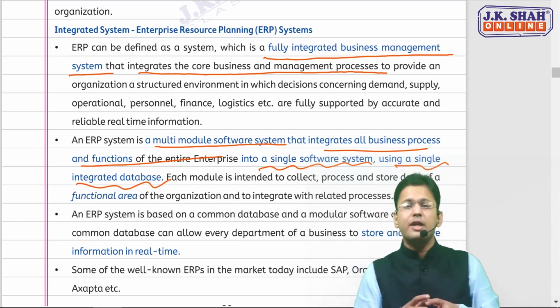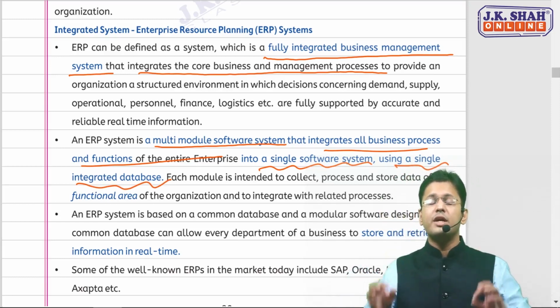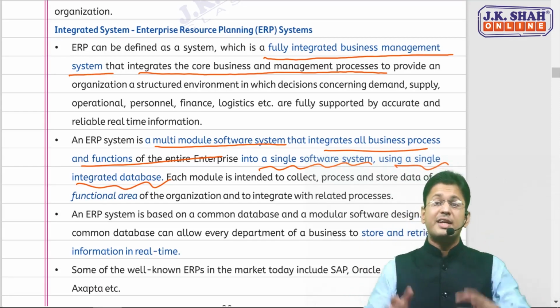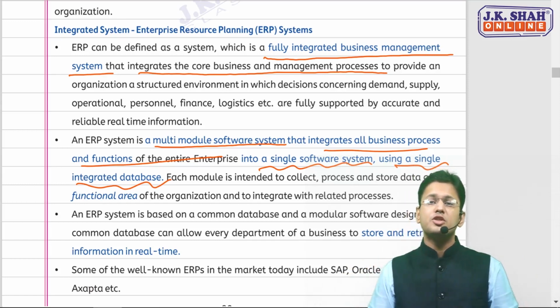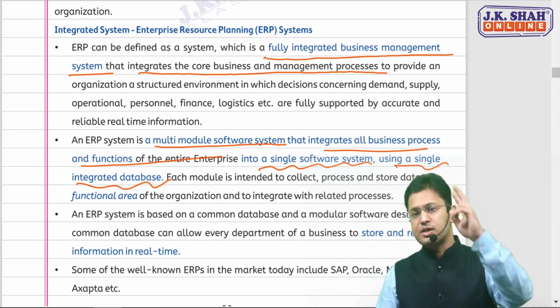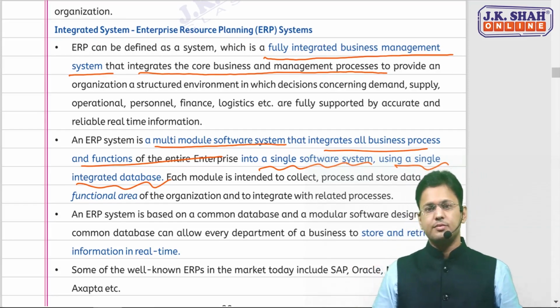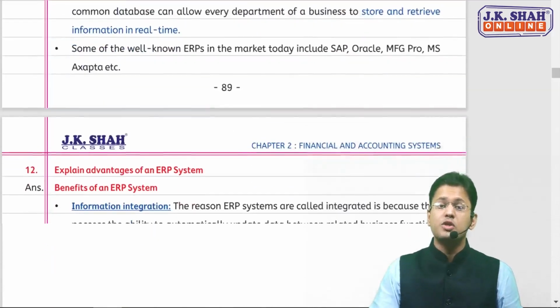So you can join these and make a single definition: ERP is a fully integrated business management system having multiple modules that has integrated all the business processes and functions of the enterprise into a single software using a common, single integrated database. That is known as ERP. Right? So this was ERP.